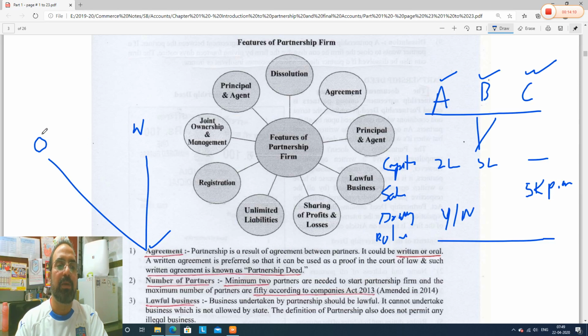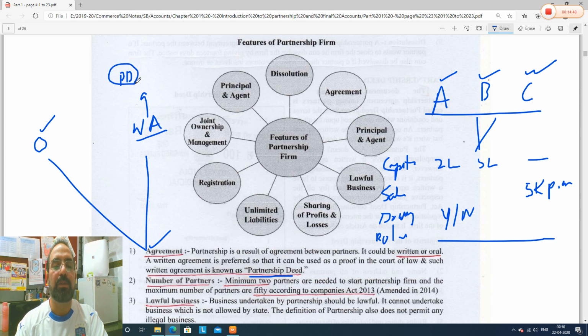Guys, when the agreement is done orally, that is called oral agreement. And when the agreement is done in written form on a stamp paper or any document, registered document, that will be called a written agreement. Now, there is one question that comes in exam. This written agreement has a name, and it is called partnership deed. Remember this, it is given here, partnership deed. So when the partners do agreement in written form, it is called partnership deed.